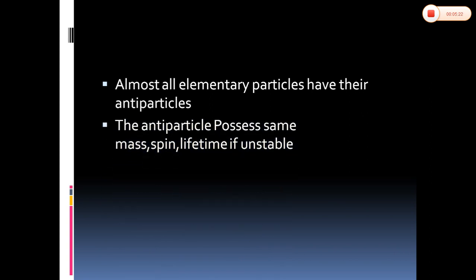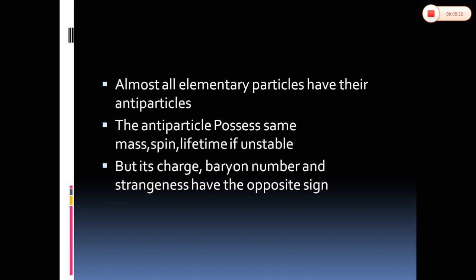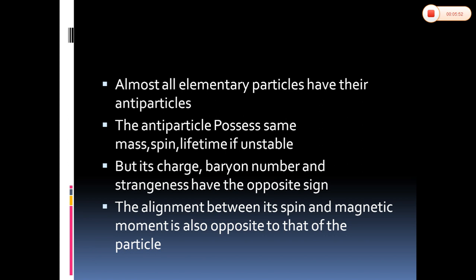The antiparticle possesses the same mass, spin, and lifetime as that of its parent particle, but its charge, baryon number, and strangeness number have opposite sign. The alignment between its spin and magnetic moment is also opposite to that of the parent particle.